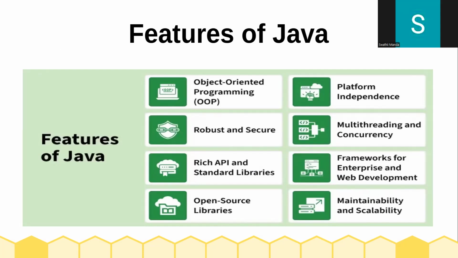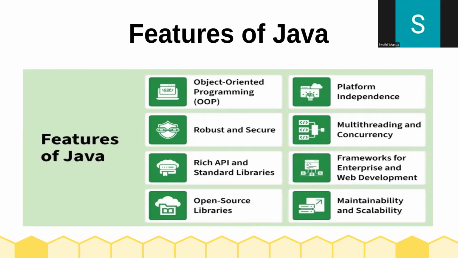Suppose we are using Flipkart on our mobile. It is a small thing, but behind that it is using Java code. Due to this Java code, it works properly. It scales to millions of users without rewriting code. Without rewriting the code, millions of users are using that platform, right?